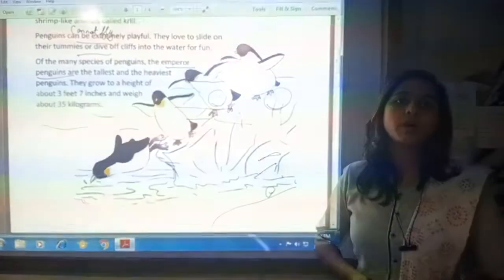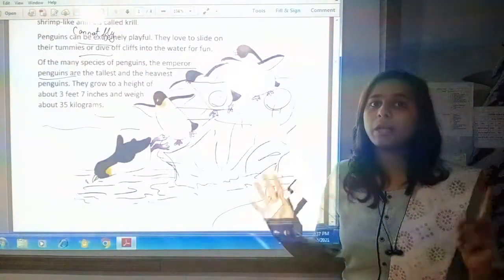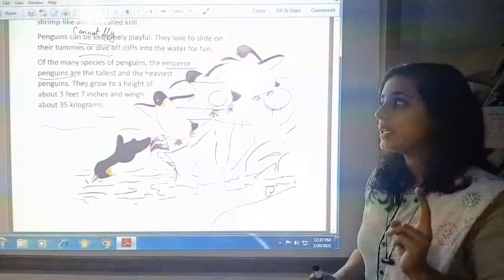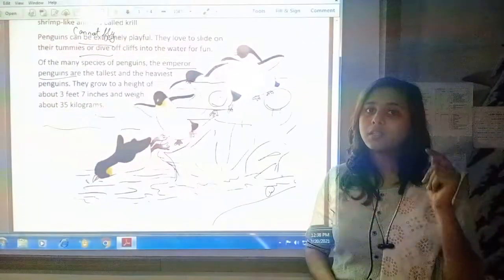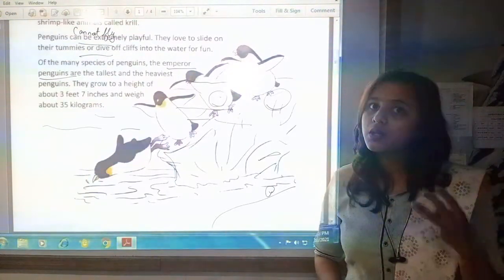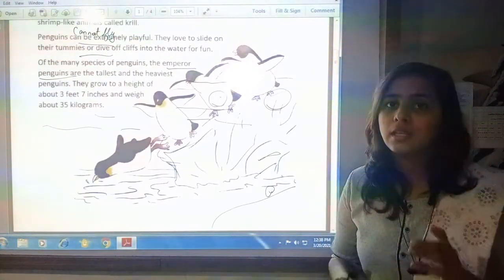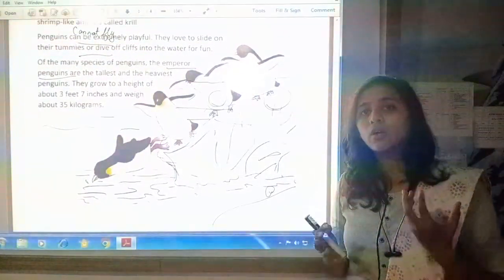What did we understand about penguins? First thing, penguins cannot fly. Penguins are flightless birds. Second thing, we understood that they have two colors in their feathers, black and white. Third thing, they spend most of their time under water to get food.